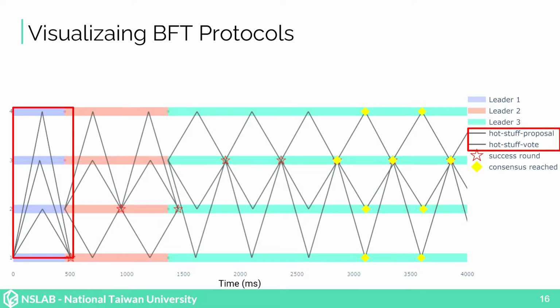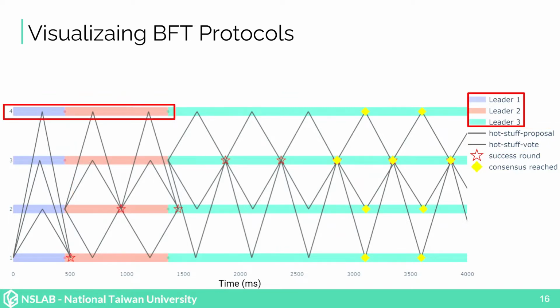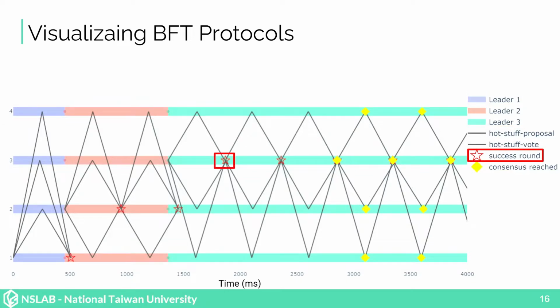The black lines between nodes are the protocol messages they transmitted, and the color of each node indicates the current leader. The red stars indicate when enough votes are scattered by a leader, thus the round is successful, and the yellow diamonds represent the time when the consensus is reached. Using this diagram, we can visualize the view doubling mechanism used by Hsiao's naive view synchronizer.